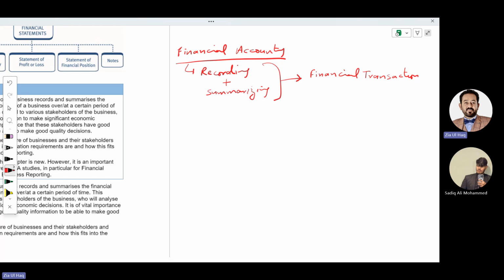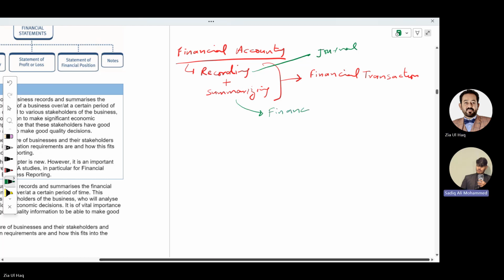So financial accounting is about recording financial transactions, and we record them in a journal. After recording, we summarize the financial transactions by preparing financial statements.